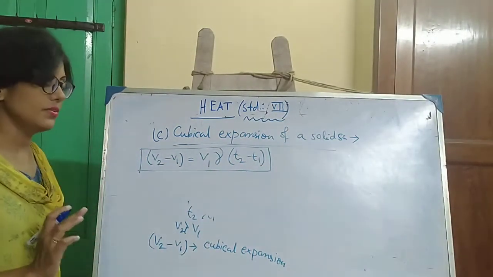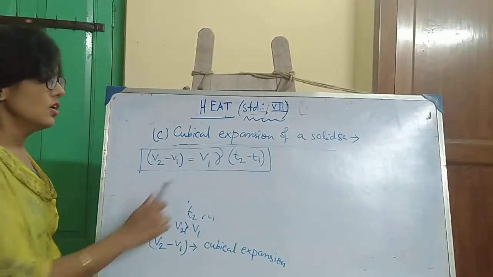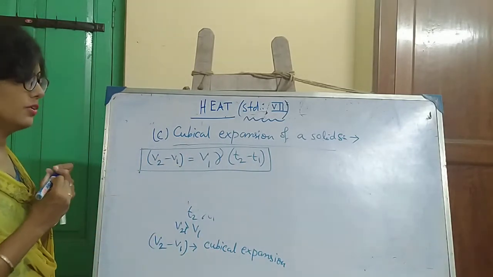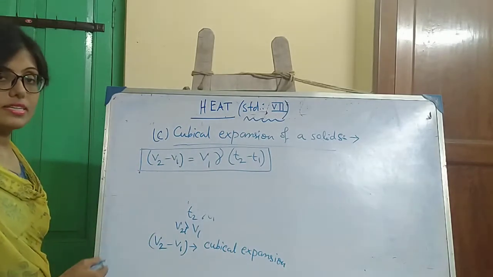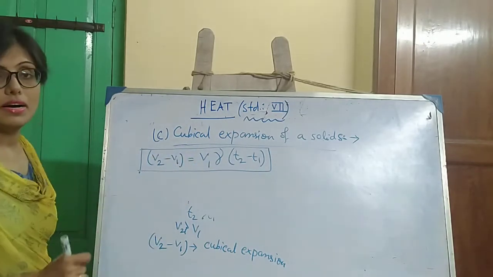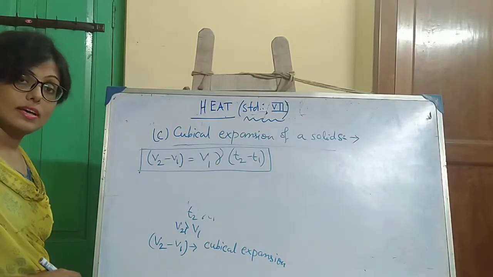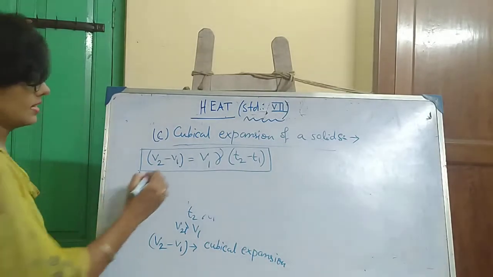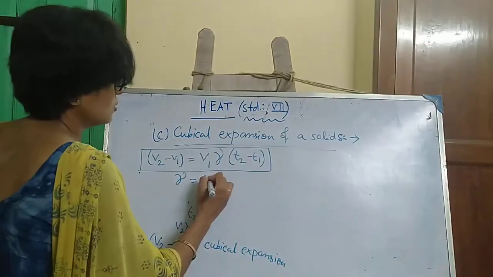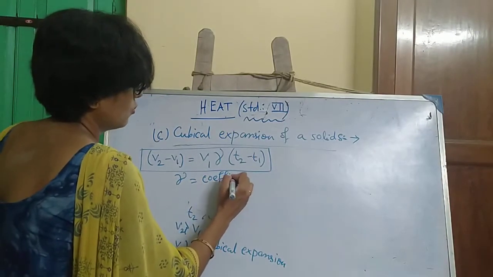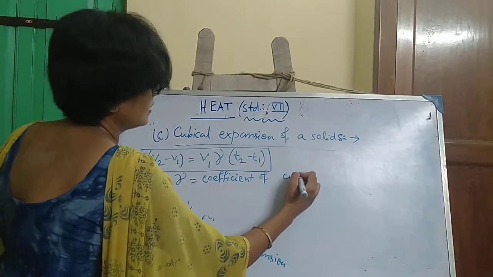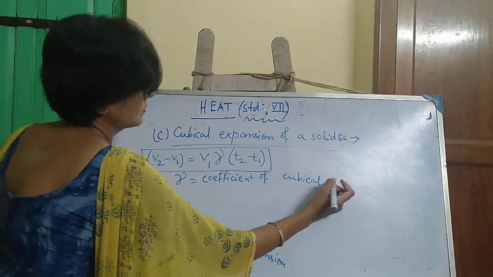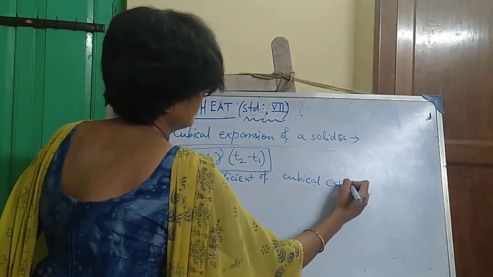What is V2 minus V1? That is cubical expansion. What is V1? Initial volume. What is T2 minus T1? That is increase in temperature. What is gamma? Gamma is a constant, and the name of the constant is coefficient of cubical expansion.